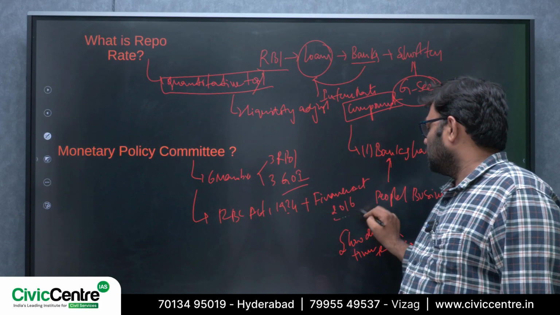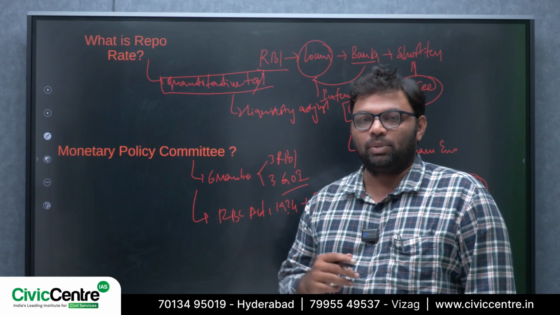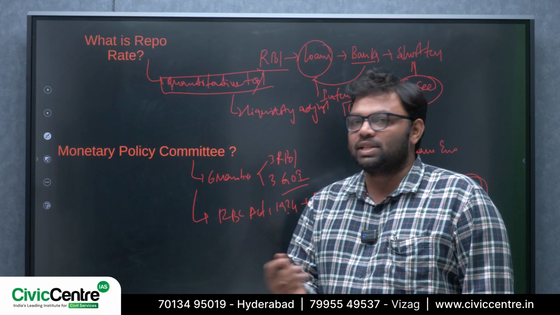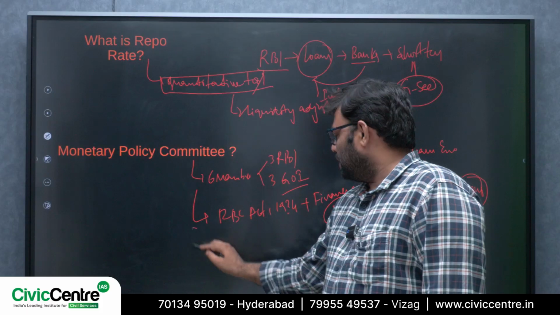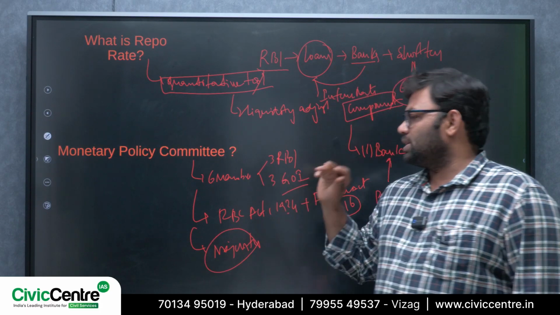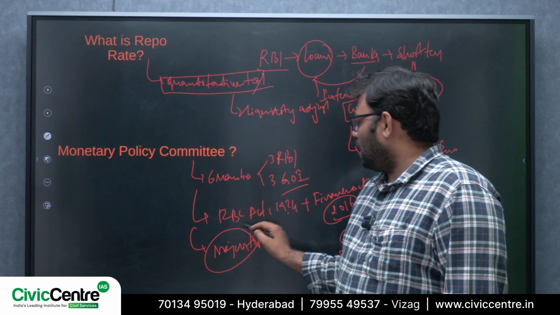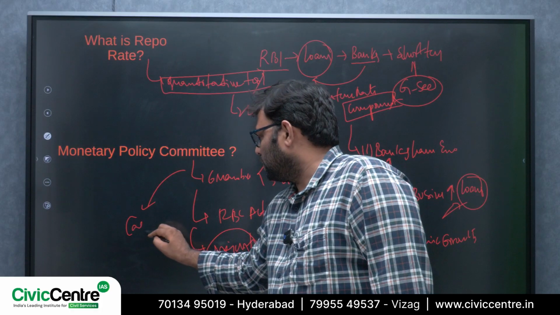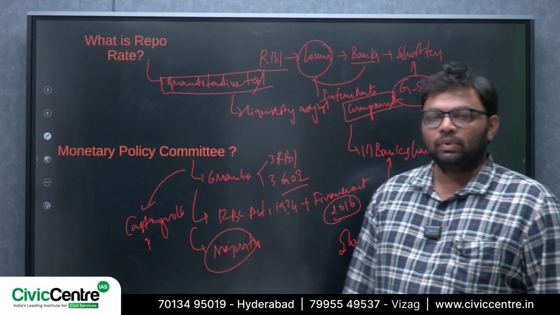The decisions of the monetary policy committee, whether to increase or decrease interest rates, or increase or decrease reserve requirements, will be decided by a majority of votes. If there is a tie, then the RBI governor has a casting vote, that is, another vote will be given.